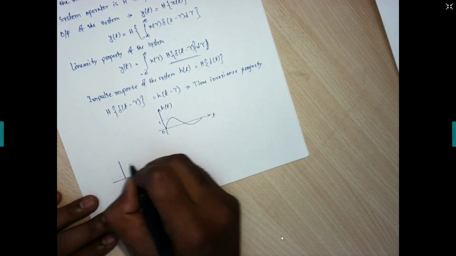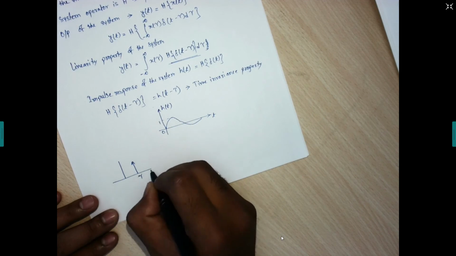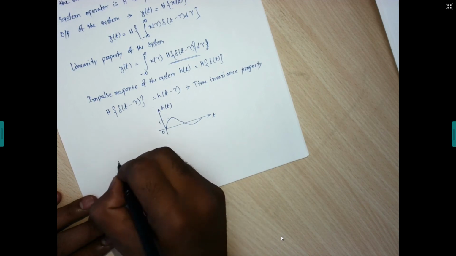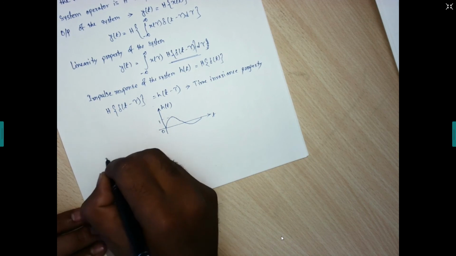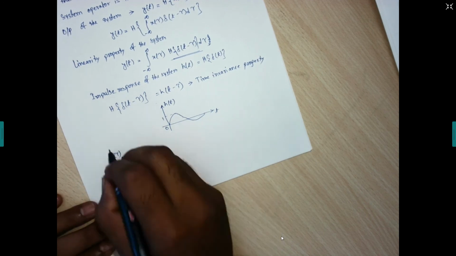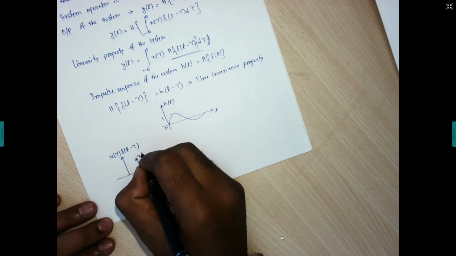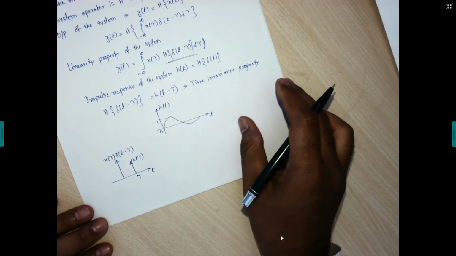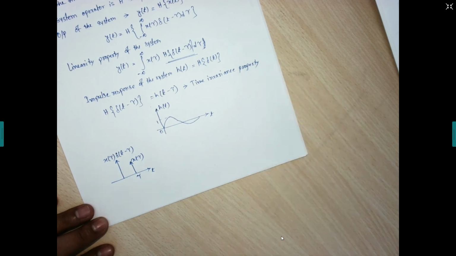We are having the input at tau. We are having an impulse. Let us consider, this is our x tau delta of t minus tau. Okay, this is our x tau. So x tau is what? It is the weight of that impulse, right? x tau is the weight of that impulse.